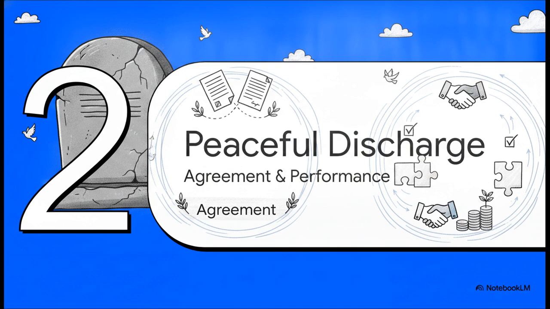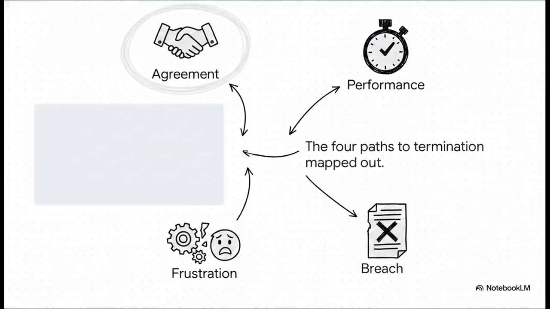Moving on to Part 2, discharge through agreement and performance. Now that our contract is alive and formal, it's time to talk about how it ends. Welcome to the discharge phase. Now, what's really interesting about this is that there are exactly 4 legal routes a contract can take to terminate. Just 4. Agreement, performance, frustration, and breach.